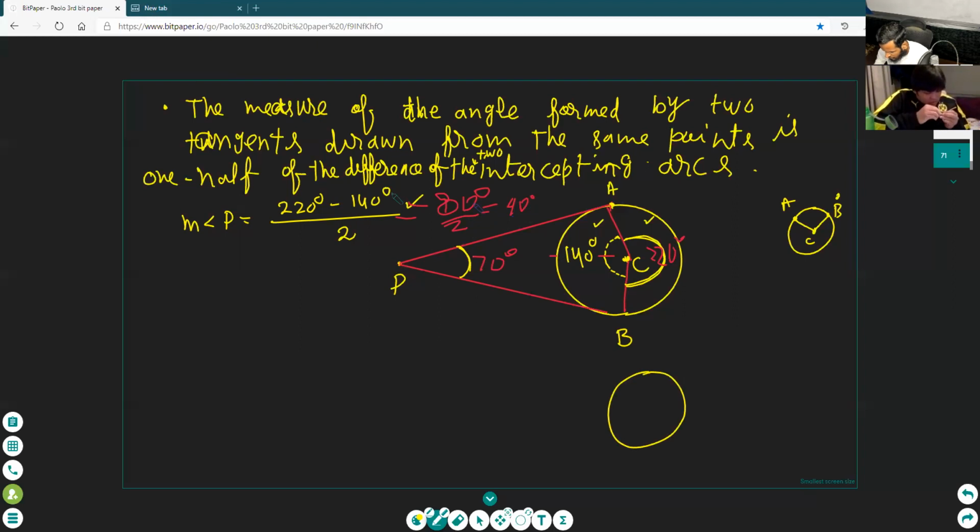If I give you another one, see here, Paulo, I am drawing the tangent. I am drawing the tangent, okay? I say this is any angle P. Measure of angle P means the value of angle P.